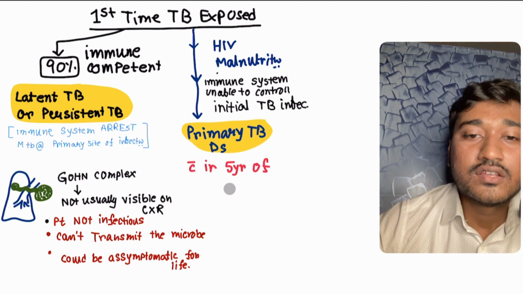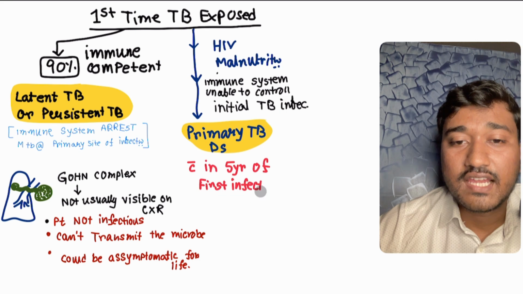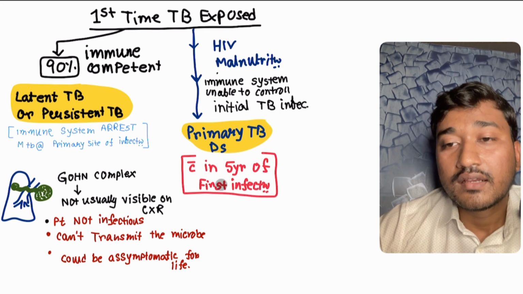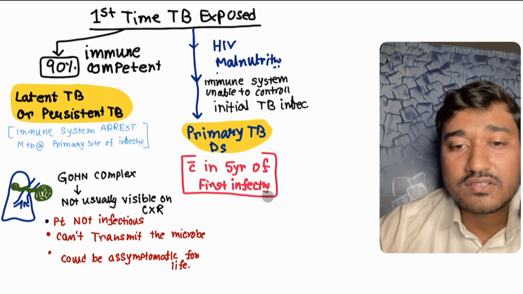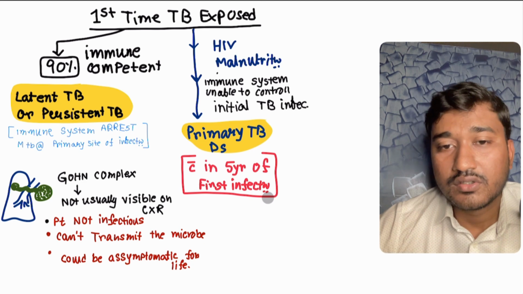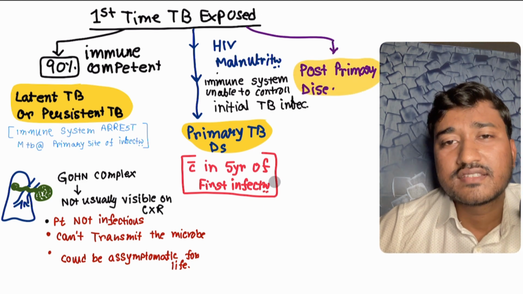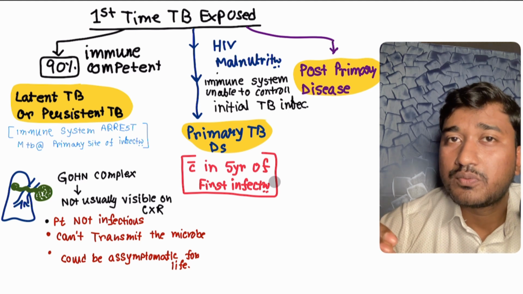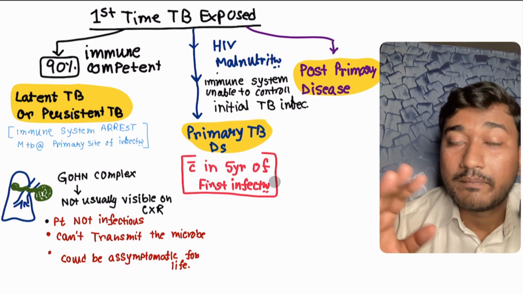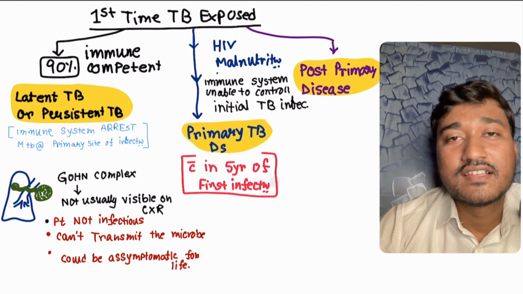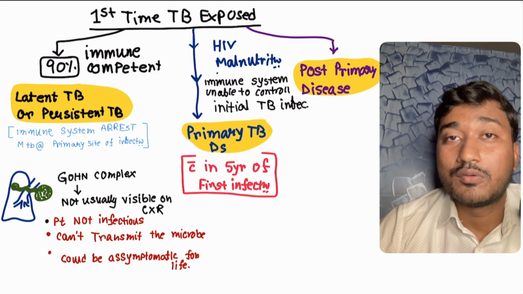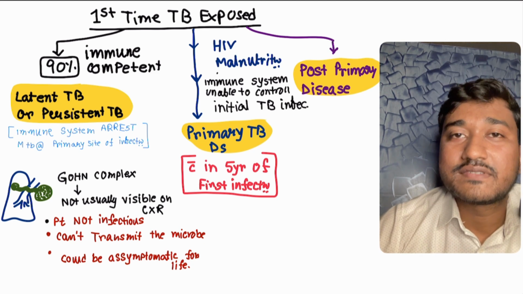Okay. So the criterion is that the time frame should be within 5 years of first infection to call it primary TB. Suppose the baby was exposed at around 1 year of age, but at 30 years of age, the baby, now an adult, develops HIV infection.